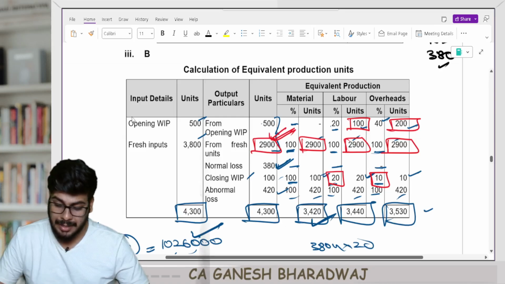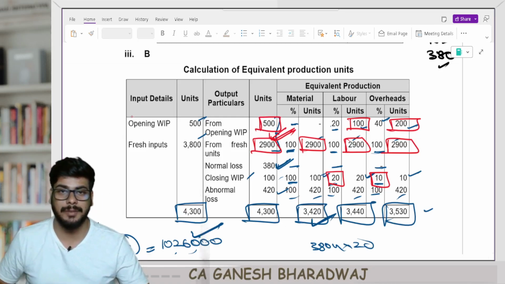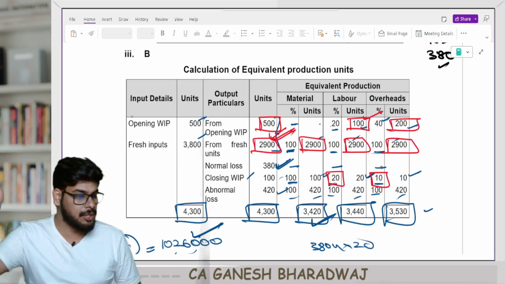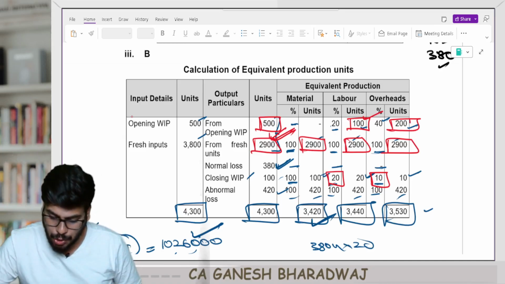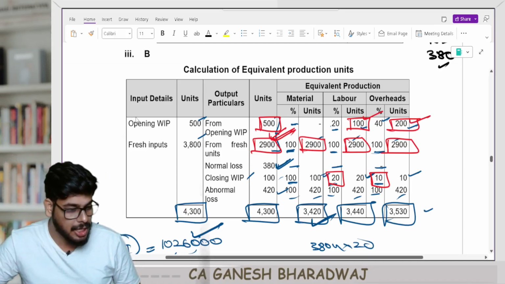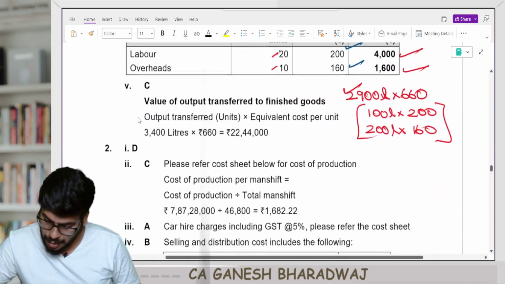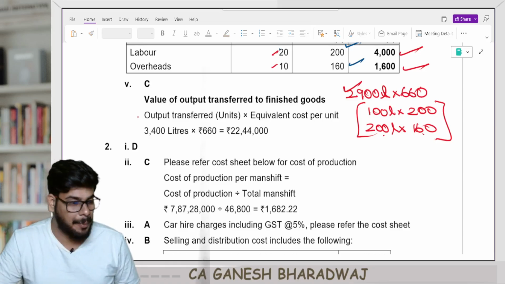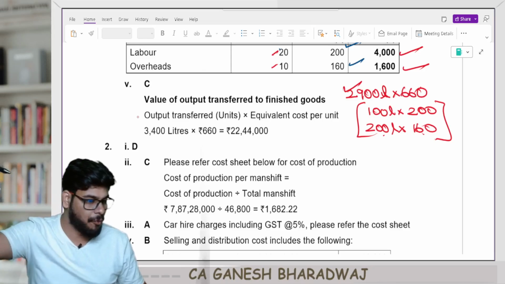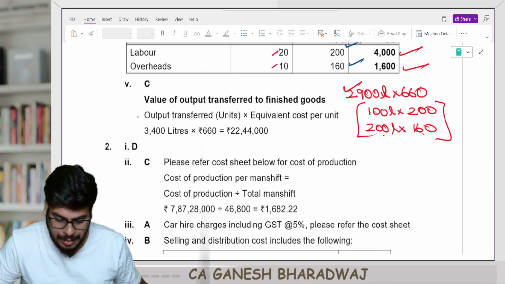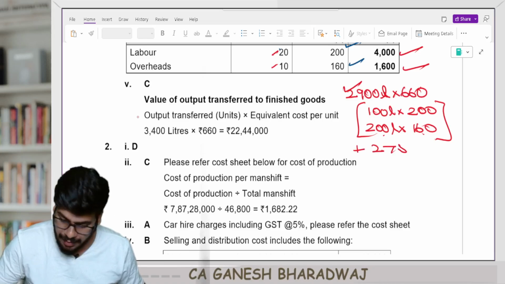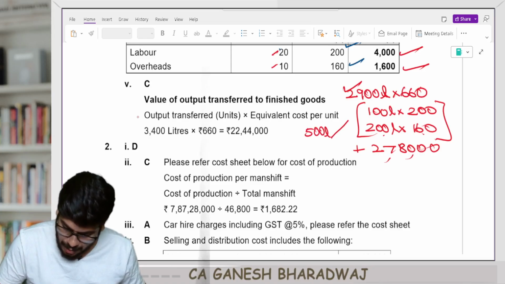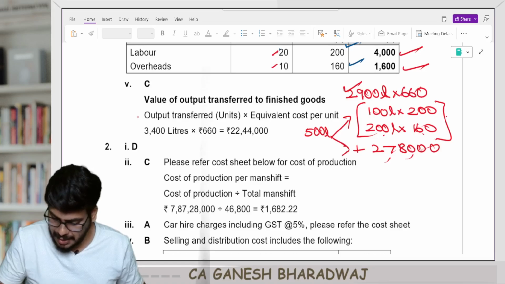So apart from this, even this 500 units will be having some cost, correct? What will be the cost? Current period cost will be 100 units into labor cost of 200 and 200 units into overhead cost of 160. So 100 into 200 plus 200 into 160, correct, guys? And apart from that, the entire value of opening WIP should also be considered. How much is that? That is going to be 2,78,000, correct, guys? So this is with respect to 500 liters. Current period cost is this, previous period cost is this.